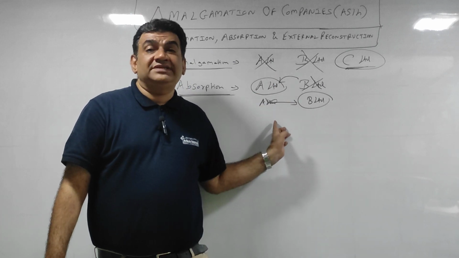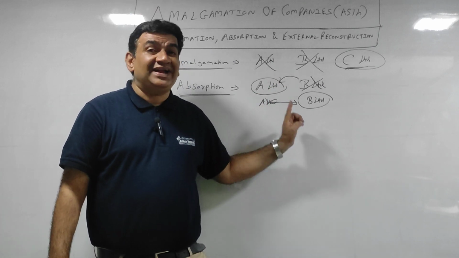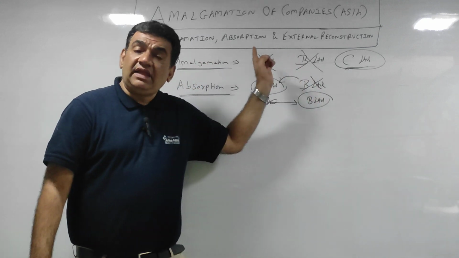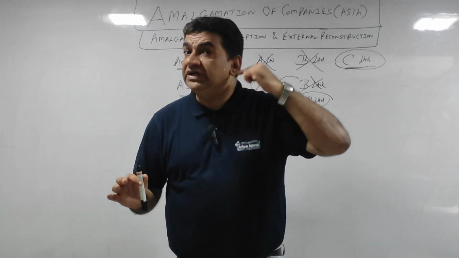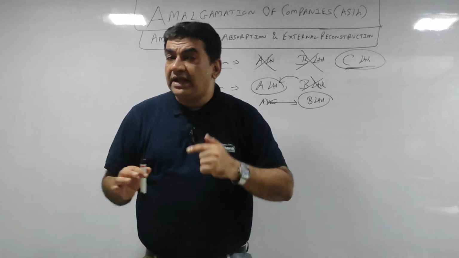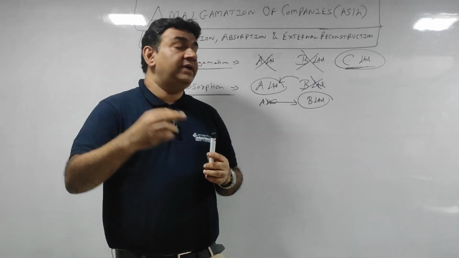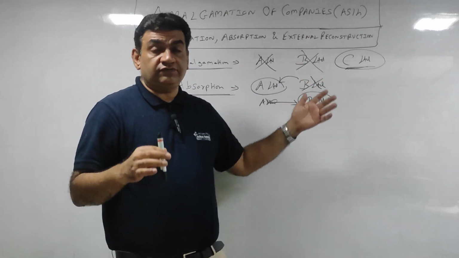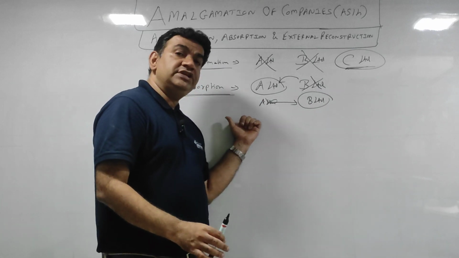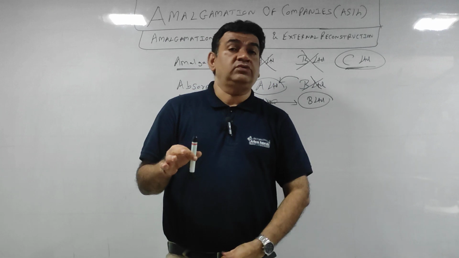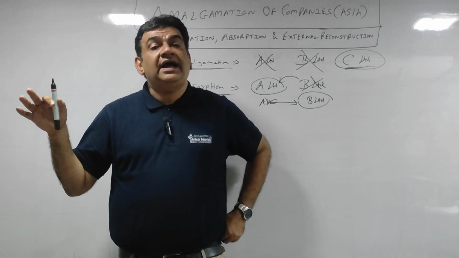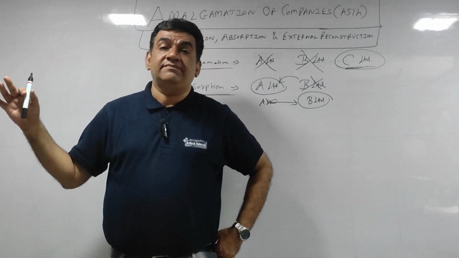That is absorption. Look, I'm repeating again. Understand this meaning. In amalgamation, 2 companies merge, and a third new one is formed. In absorption, out of 2 companies, one shuts down and merges in the other company.